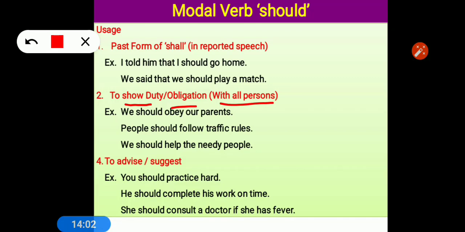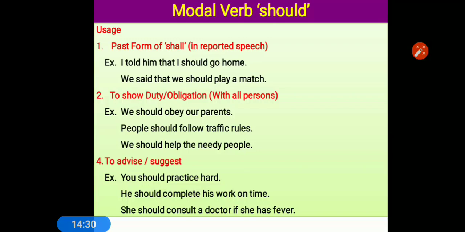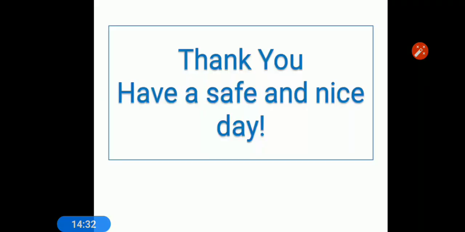We should not smoke, we should not waste water, we should not waste energy, we should not trouble others, we should not break the rules. This way we can talk about obligation and duty. Should is used for advising also. It is used to give advice, to suggest someone. You should practice hard. He should complete his work on time. She should consult a doctor if she has high fever. So this way we give advice with the help of should.